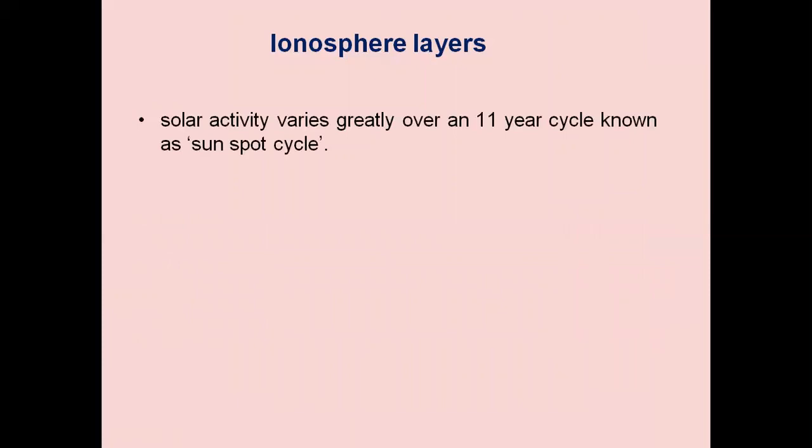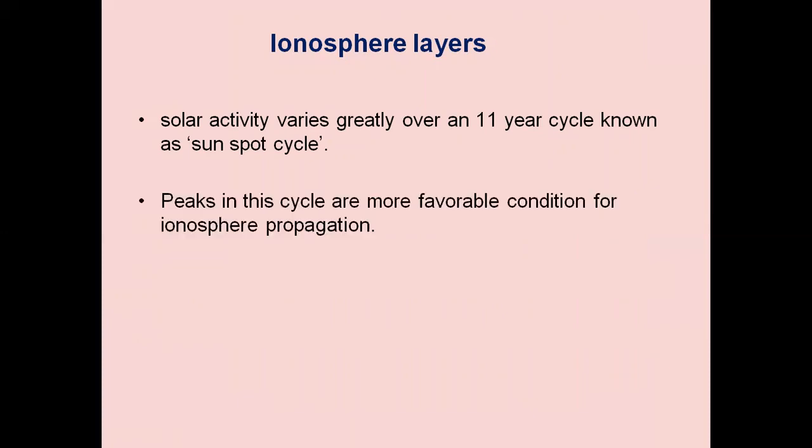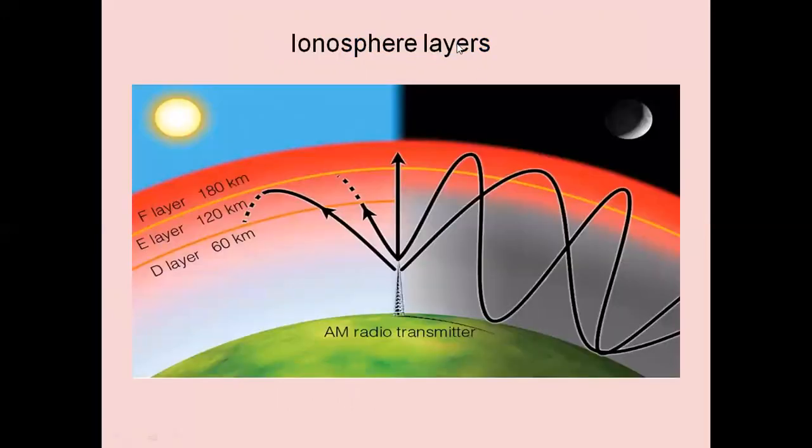Solar activity varies greatly over an 11-year cycle known as the sunspot cycle. Solar radiations are predominant here. Every 11 years, we have a sunspot cycle, so this activity is varying. Peaks in this cycle are the most favorable conditions for ionospheric propagation. The most recent peak occurred in the year 2000.